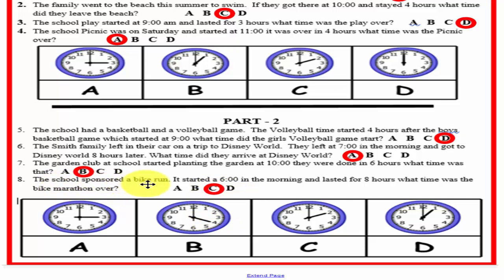The school sponsored a bike run. It started at 6 o'clock in the morning and lasted for 8 hours. What time was the bike marathon over? Well, let's look at C. Here we started at 6 and we went for 8 hours. 1, 2, 3, 4, 5, 6, 7, 8. So it's over at 2 o'clock.